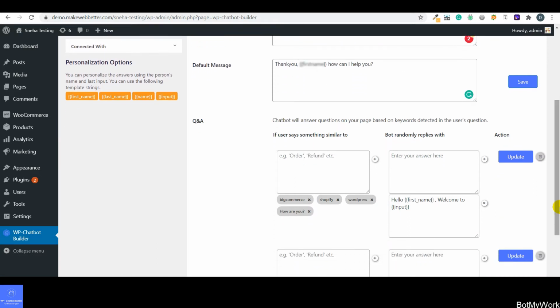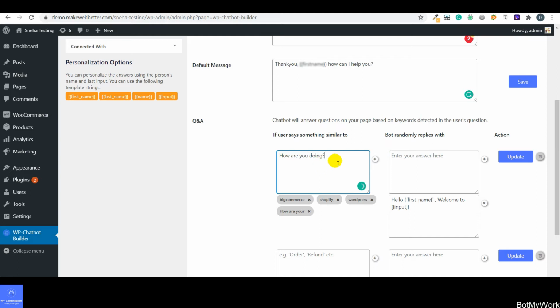So guys, QA is the section that is going to be very beneficial and advantageous for you, because using QA you can set up the conversation that is being expected between the bot and the customer. So as you can see, there are two sections over here. First one is for user and second is for bot. So over here, for example, you can create the question like how are you doing, and you have to click on this button.